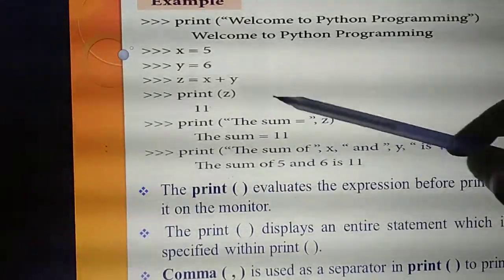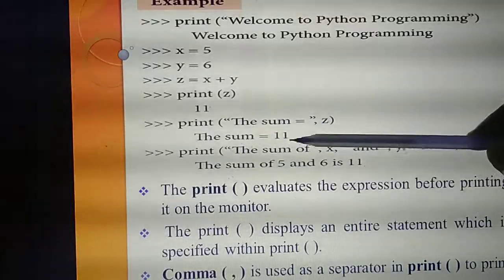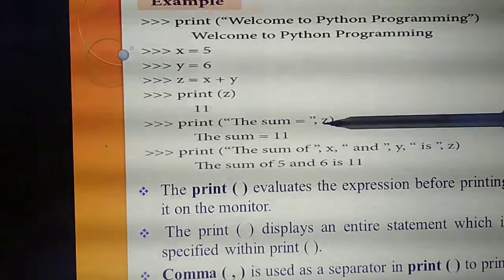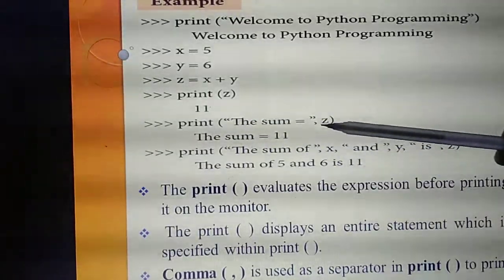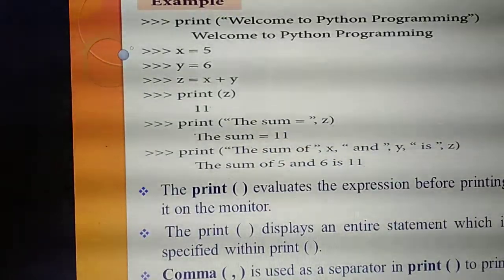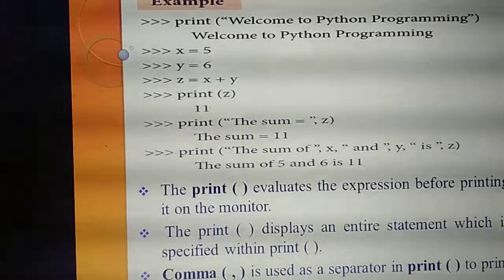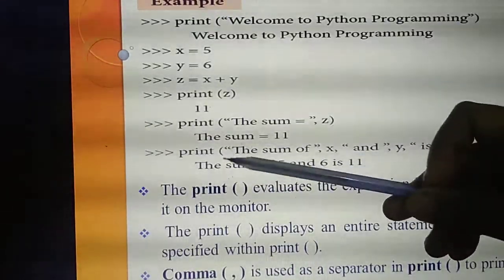So, in the place of string to be displayed, what have I given? The sum of. That's a string. Comma variable. What variable am I giving? Z. So, what's the output you will get? The sum equal to z. What's the value of z? 11. Understand? Yes. Next thing.